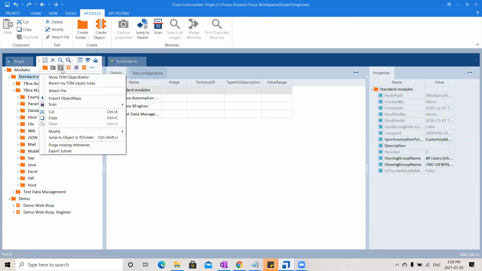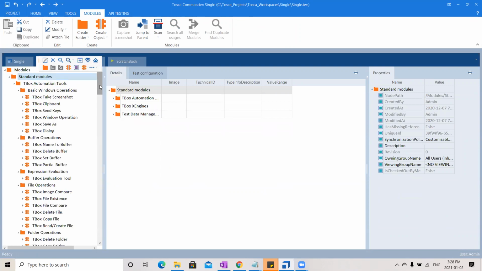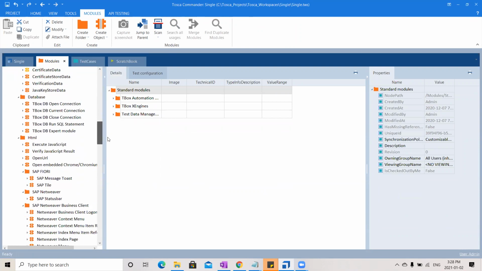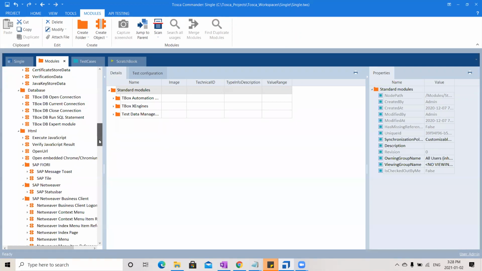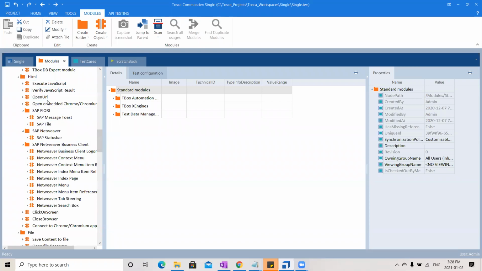In this folder, if I expand all of them, see, these are all different standard modules that I have, like database, open connection, running SQL. Here in HTML, open URL, close the browser, clicking on screen.